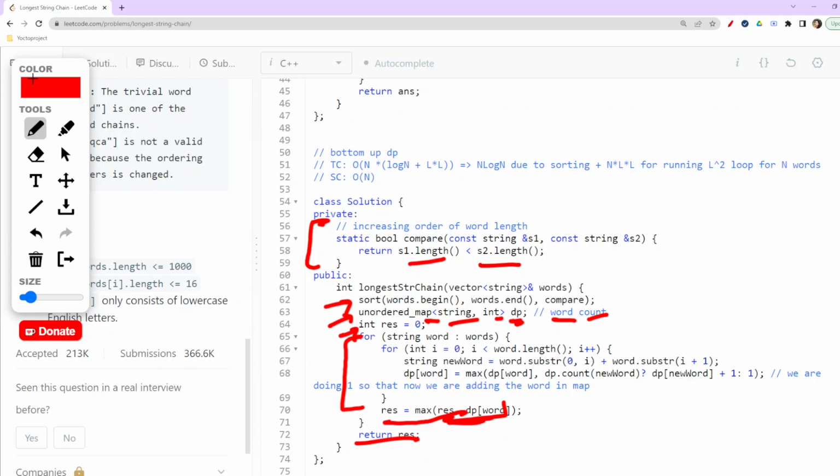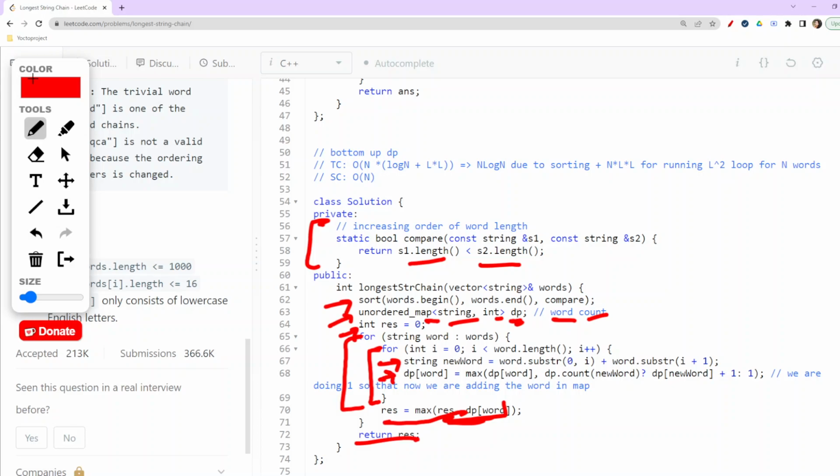Basically here we are checking each word in that word vector of strings. And when we check that particular word, we traverse its whole length. Again we create a new word, same as we were creating in the top-down plus memoization solution.